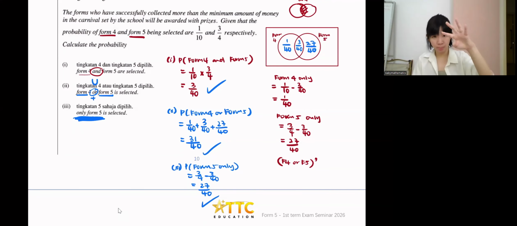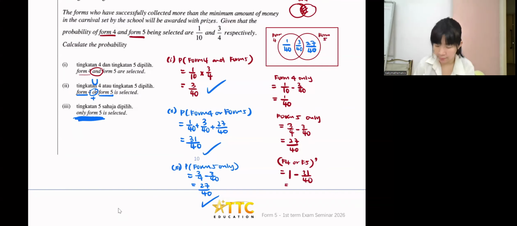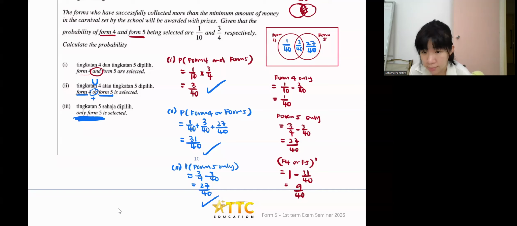Let's say if they ask question number 4, so they might ask what is the probability of form 4 and form 5 not getting prize? It's possible. So if it's this, you can take 1 minus 31 over 40. So which is 9 over 40.